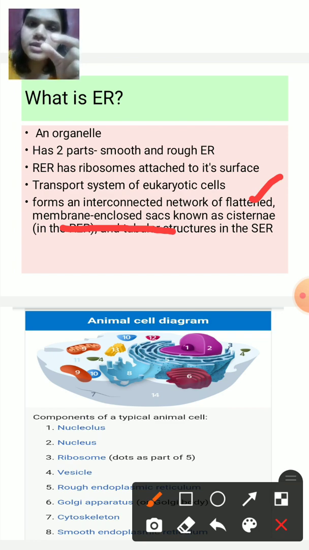Small structures, they have a round or globular shape. They are flat, membrane-enclosed sacs known as cisternae in the rough endoplasmic reticulum, whereas in smooth endoplasmic reticulum they are called tubular structures. They look like tubes, very small tubes.